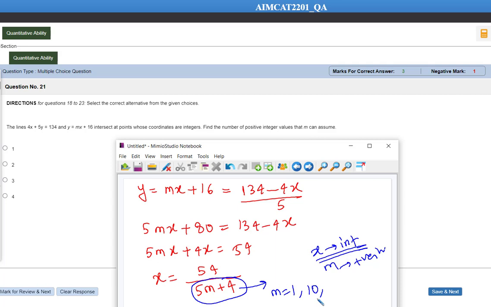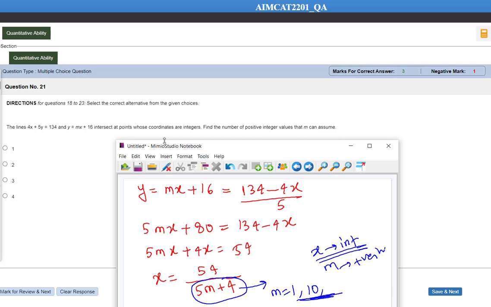Then 27: 5m plus 4 is equal to 27, no, m will not be an integer. Then 9, m is 9, that is done. Okay, which other factors? 3: 5m plus 4 is equal to 3, m will turn negative. Okay, no. So m is equal to 1 and 10. These are the only two possibilities.